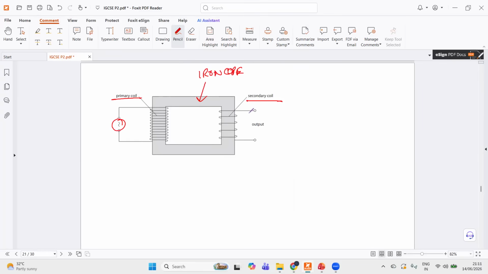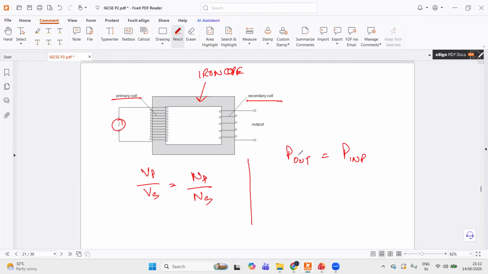And calculations are also very common. Using turns ratio, it's voltage in primary by voltage in secondary equals number of turns in primary by number of turns in secondary. And every time in a transformer question they give you any reference to, let's say, current, then you have to assume that this is an ideal transformer, as in power output is equal to power input.